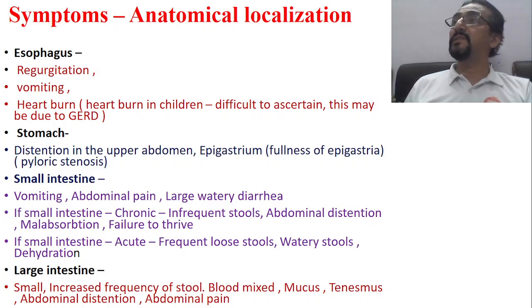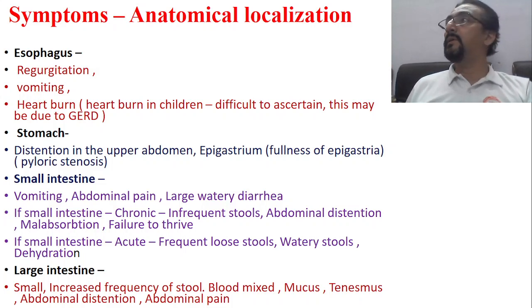So the patient presents with symptoms of malabsorption, loss of weight, failure to thrive, along with increased frequency of stools, and a large amount of stool is passed. Frequency is increased. It may sometimes be watery stool also. Along with that, the patient is also having loss of weight, failure to thrive, and malabsorption symptoms, and that is called chronic small intestinal diarrhea.